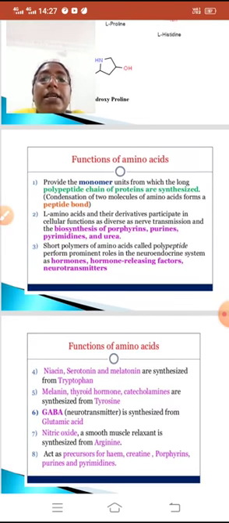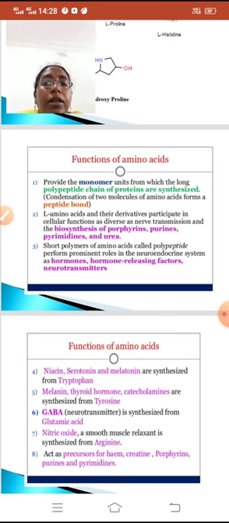Now we will see the functions of amino acids. Amino acids provide the monomer units from which the long polypeptide chains of proteins are synthesized. Proteins are synthesized from the polypeptide chain, and polypeptide chains are synthesized from the sequential bonding of amino acids.